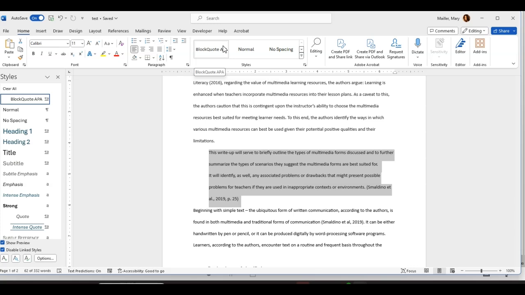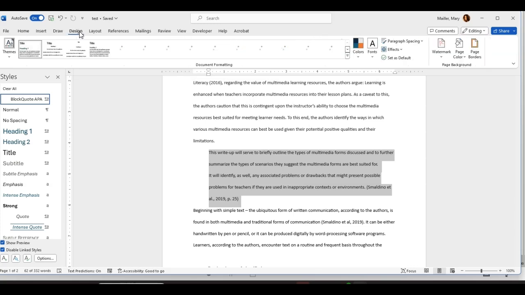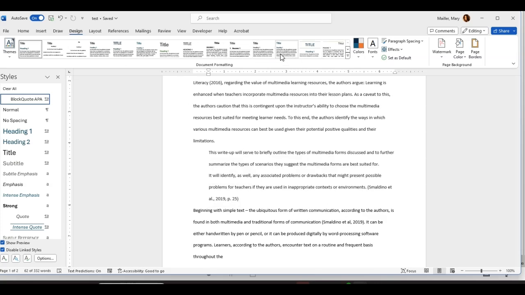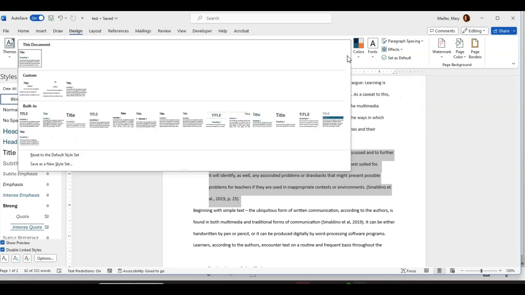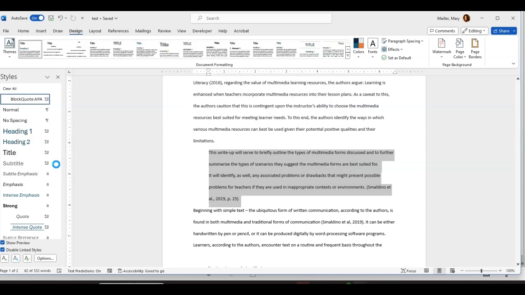How you can do that is you would need to go to your design tab. Okay, and then here's your bunch of designs here, like come with the program, whatever. You want to add one of the styles permanently to this bar here. So you're going to drop this down, and you're going to write save as new style set.